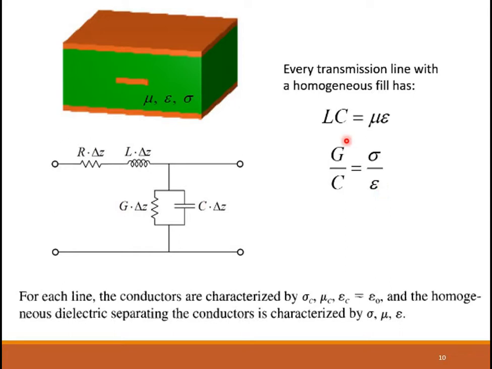That means your L is considered to be analogous to the permeability mu, C is considered to be analogous to the permittivity epsilon, and G is considered to be analogous to the conductivity sigma, where mu, epsilon and sigma are the parameters for the dielectric. So these two relations will hold true.